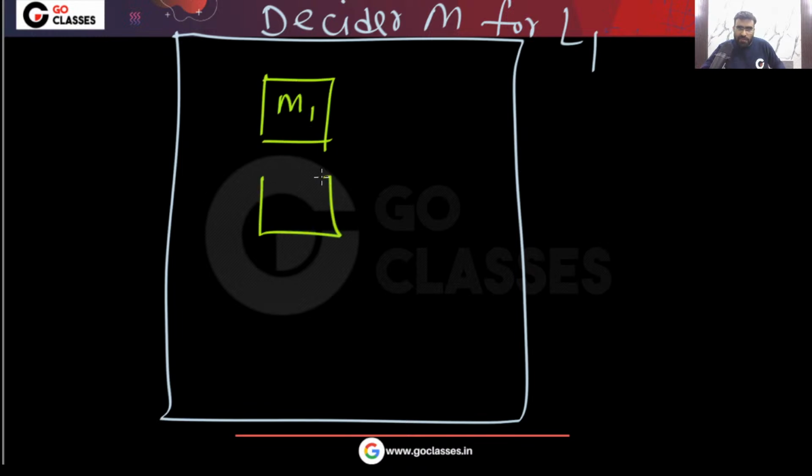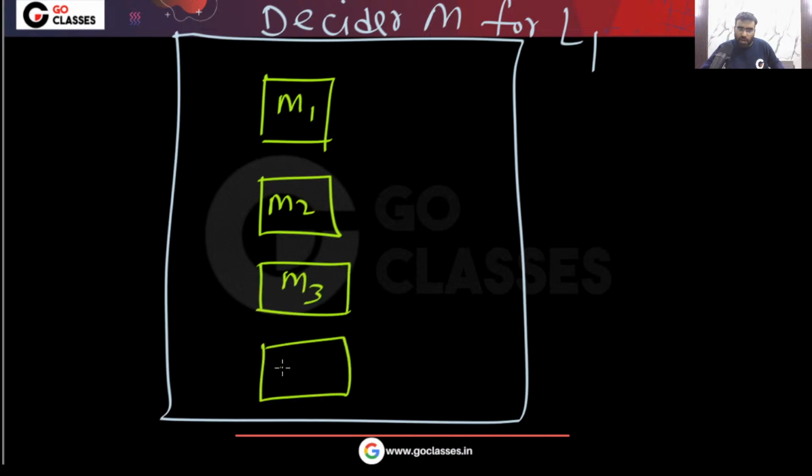This is the decider M for L1. Inside it I will put M1, M2, M3, and M4. I will put all of them.